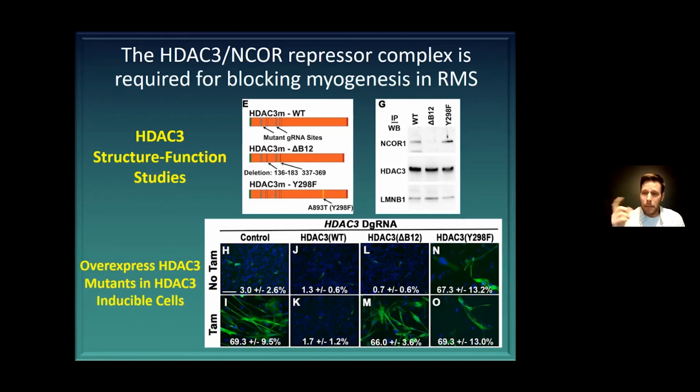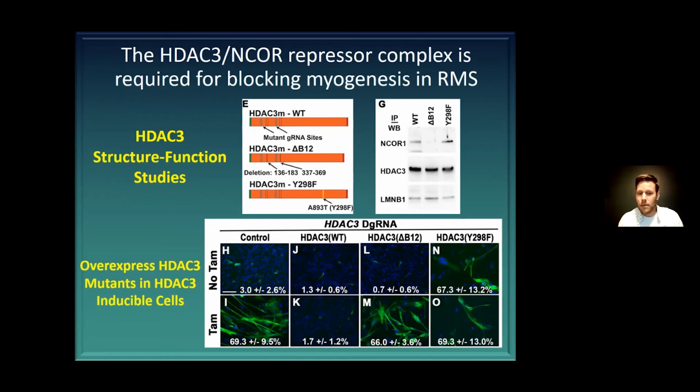The other one was a binding mutant that was deleting the binding domain for NCOR 1 and 2 so that the complex could never form, but the HDAC3 was still catalytically active. And the other one had the binding domain, but was not catalytically active, with a mutation in the actual catalytic domain. And what we saw is, if we treated the cells with lentivirus overexpressing those different constructs,